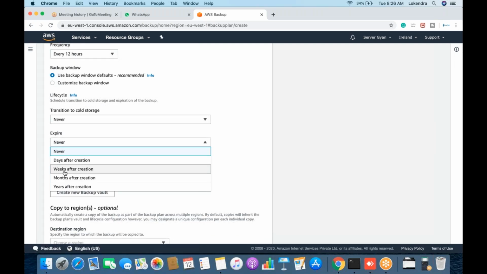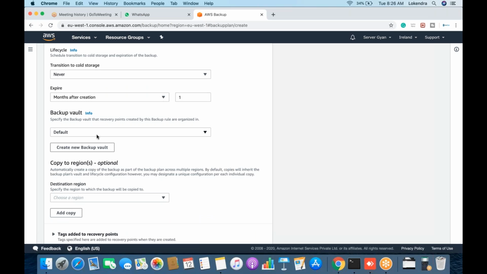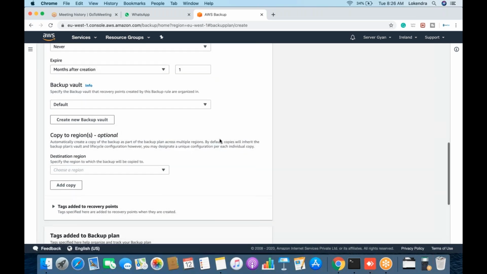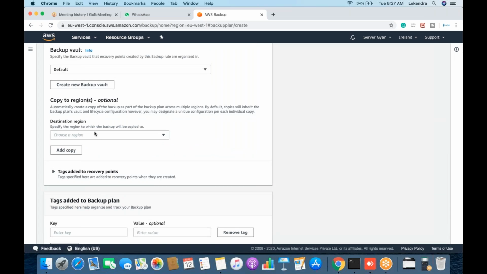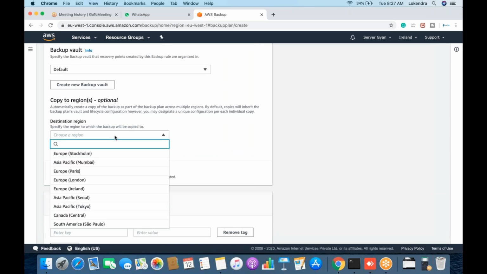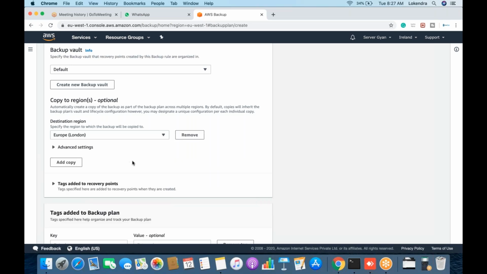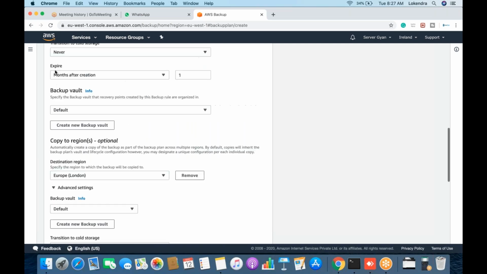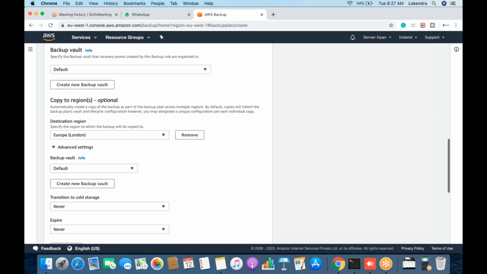So okay, when it will expire, we can define here the backup vault, the default vault. Obviously, specify the backup vault that recovery points created by the backup rules are organized in. So we can create a backup vault where our data will be saved, and copy to regions. If you want the backup which you are going to create to be copied to any other region as well, for example, I said the London region, in advanced settings I will go. So whatever backup will be created here, I can copy to some other region as well.